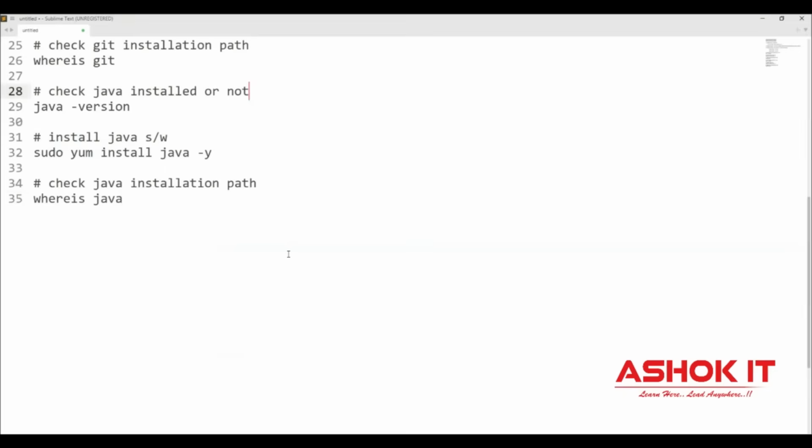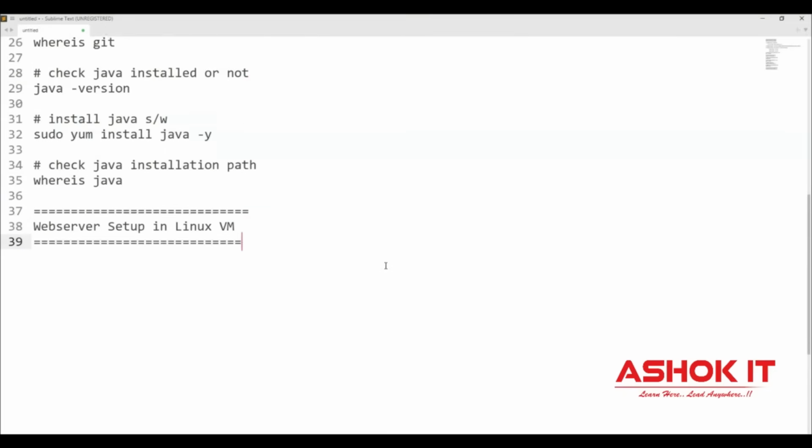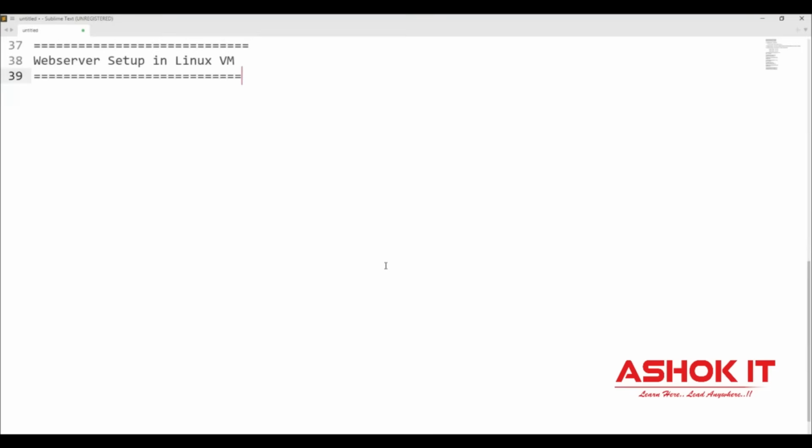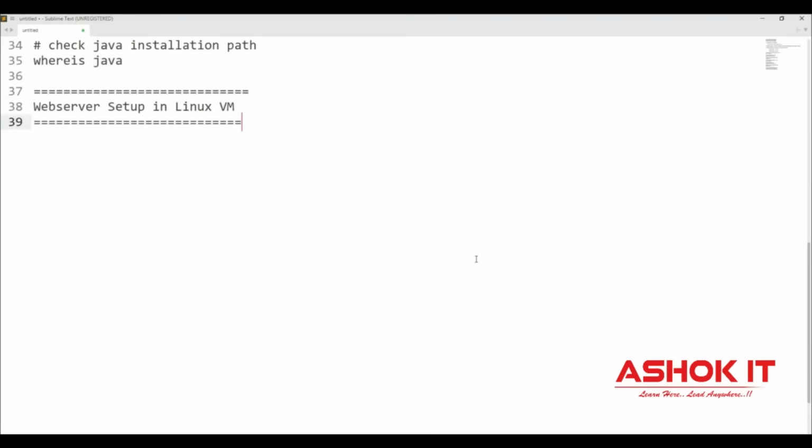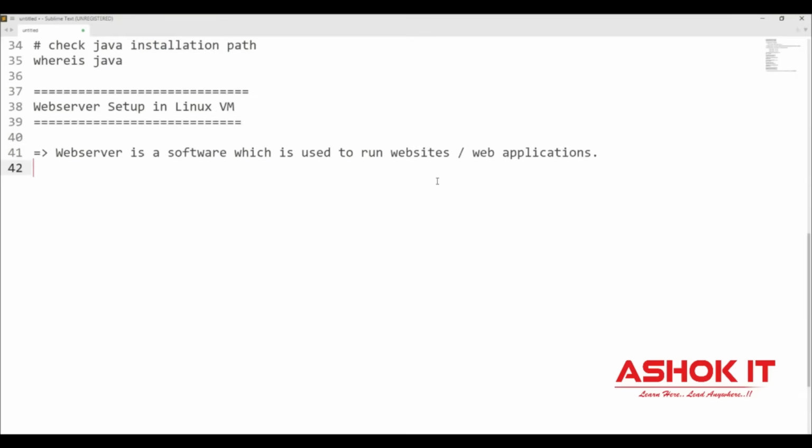Good. Now let us see how to set up a web server in the Linux machine and how to host one static website in the Linux machine. First of all, what is a web server? A web server is a software which is used to run websites or web applications. If you want to run a web application, then we need a web server.